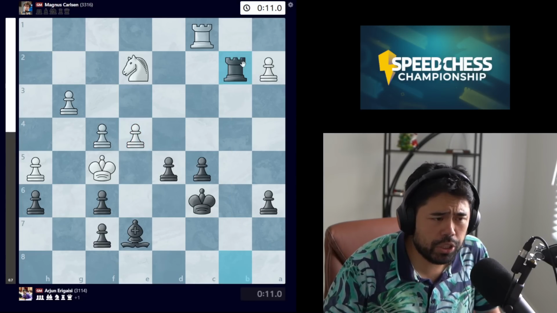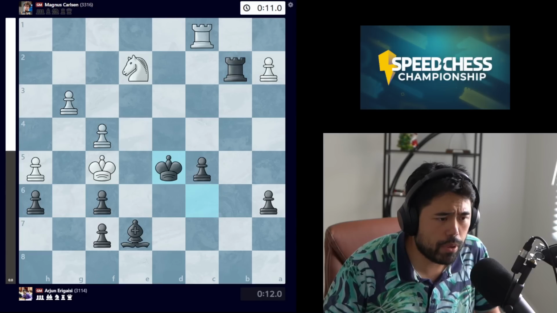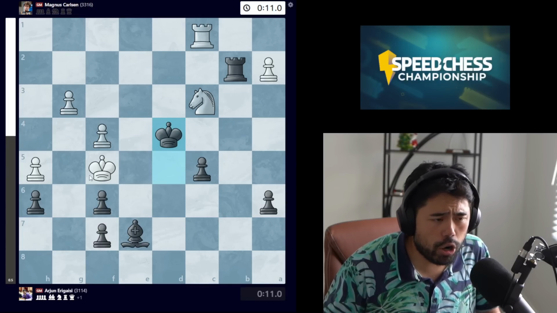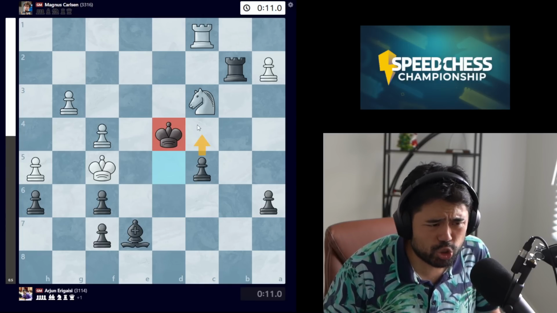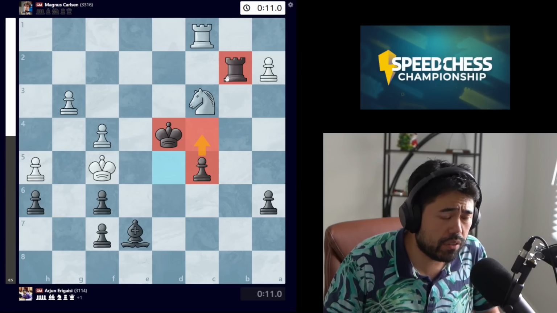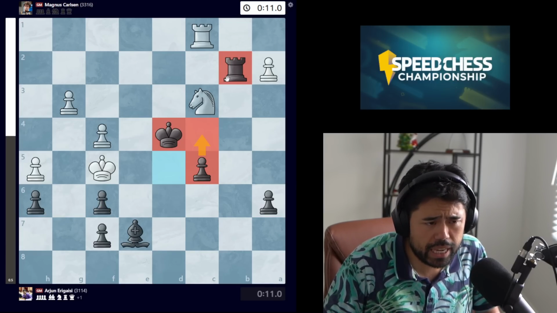Magnus plays e4 here, Arjun plays rook to b2, we get pawn takes pawn, king takes, knight c3, and now we have the move king to d4. Arjun is using the king as an active piece to try and push the c pawn forward, using this rook on the b file, and Magnus will have to be very, very careful if he wants to avoid losing the game.